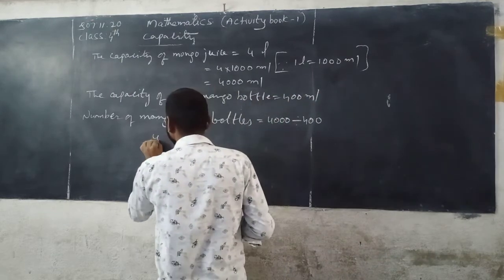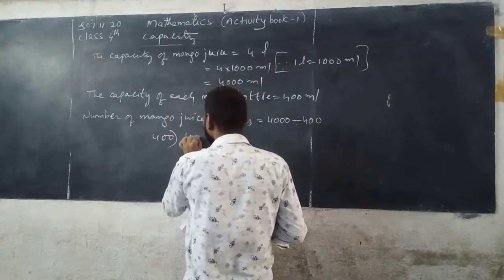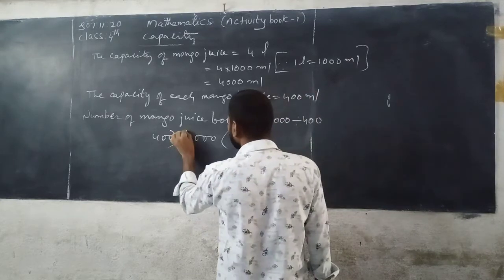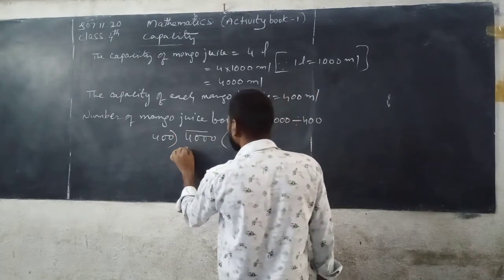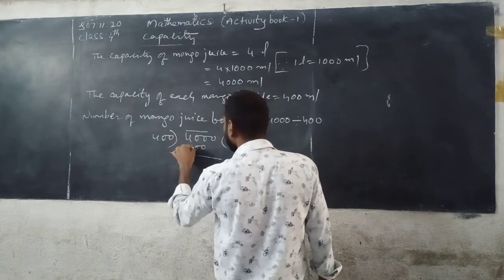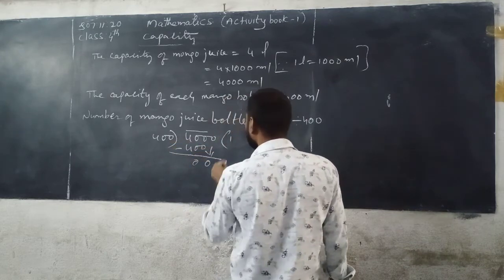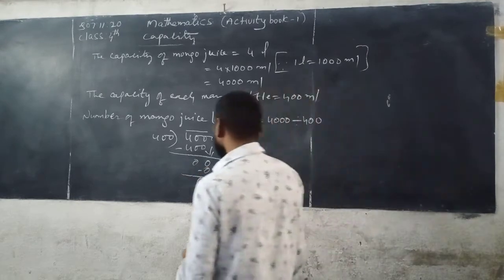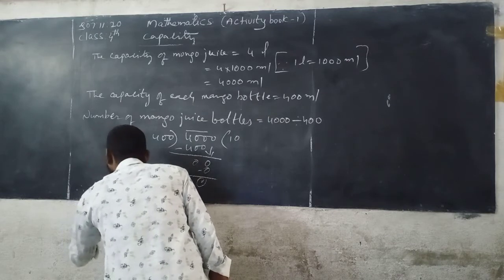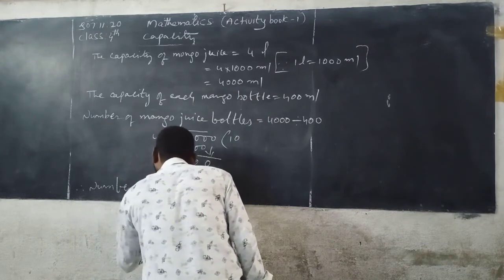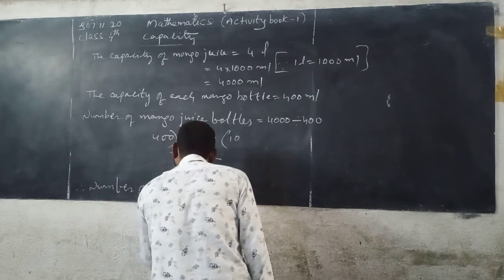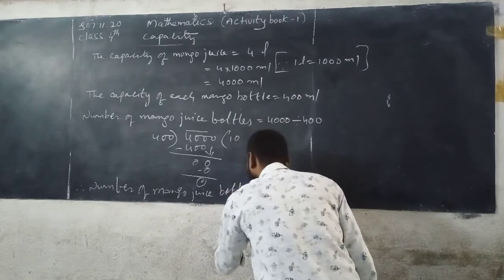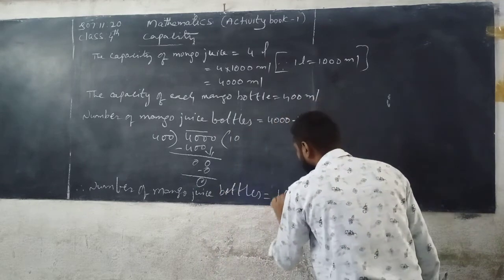See here, 400 is taken as divisor, 4000 is taken as dividend. From left to right side, I have to take 3 digits. So 1 the 400. 400 minus 400, 0. Bring down 0 to the remainder. 400 zeros are 0. Therefore, the number of mango juice bottles is equals to 10.